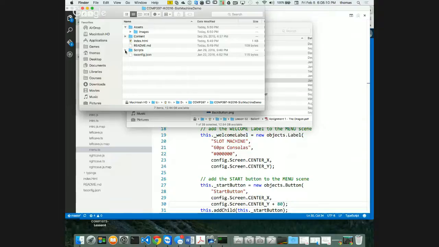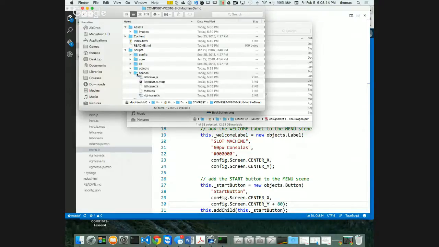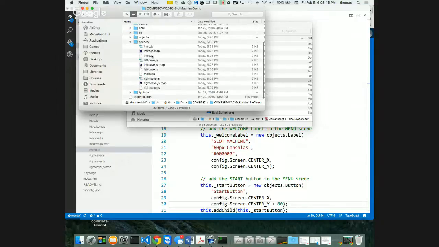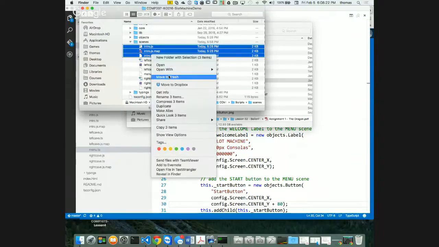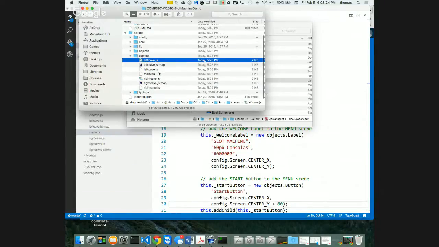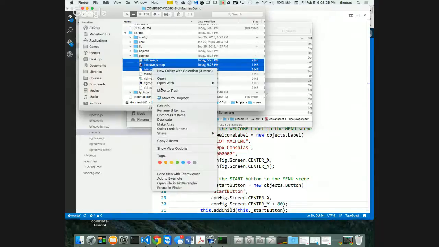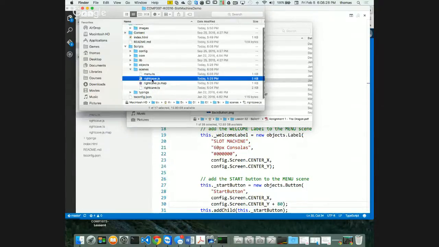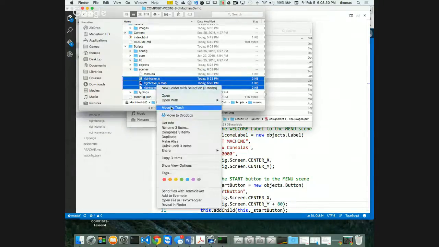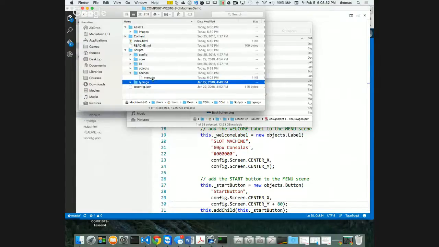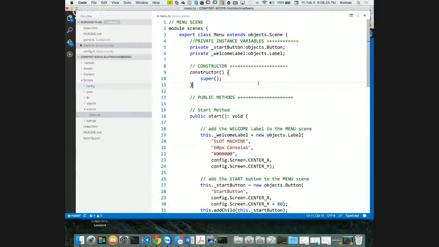So I'm going to go to my scripts, and go to my scenes, and I don't need my intro scene or my left cave scene or my right cave scene anymore. I'm just going to get rid of them all. Move this to trash, move this to trash, and this to trash. So all I'm left with is my menu scene, which I haven't transpiled yet. That's all I have here right now. Let's transpile now.